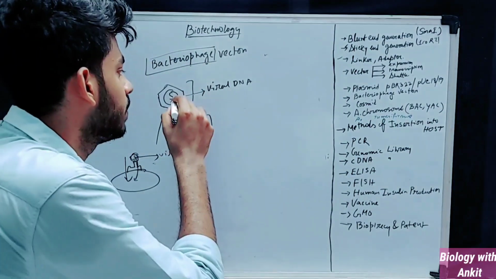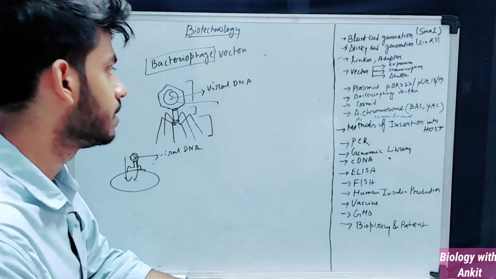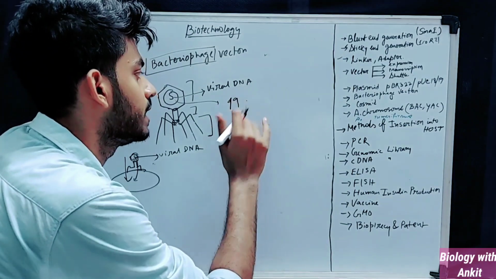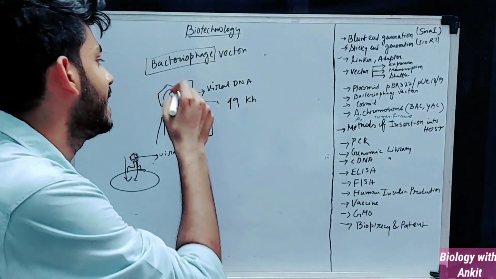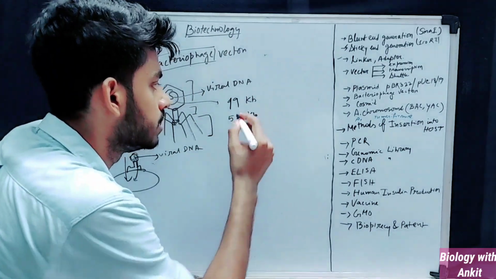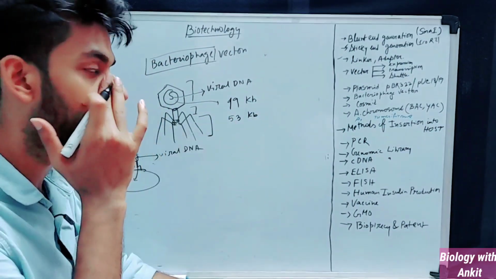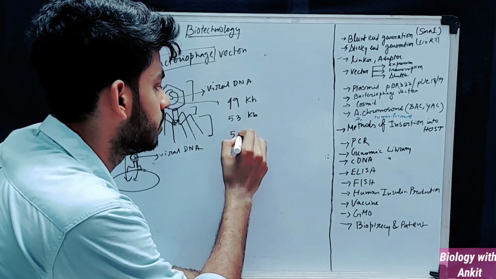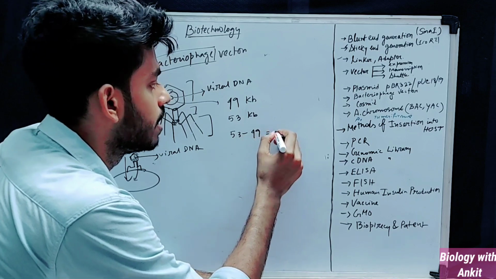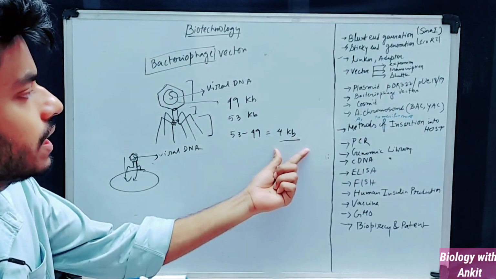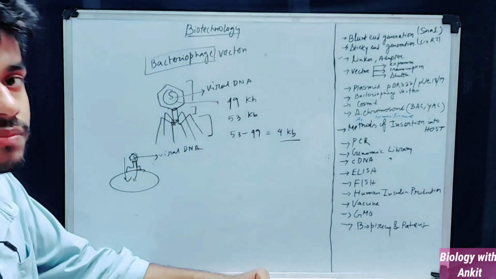Here the bacteriophage genome is taken out. The bacteriophage genome is usually of size 49 kb, and the head can maximum carry 53 kb of gene. Maximum it can carry 53 kb of gene. So the insert can be maximum 53 minus 49, maximum 4 kb, meaning that maximum 4 kb DNA can be inserted into this vector molecule.